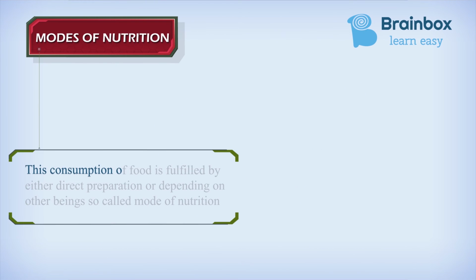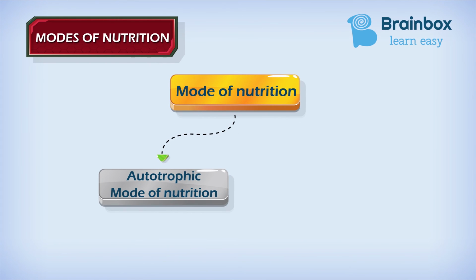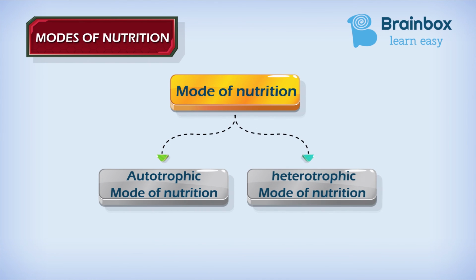This consumption of food, which is fulfilled by either direct preparation or depending on other beings, is called the mode of nutrition. The mode of nutrition is further categorized into 2 different types. Those are the autotrophic mode of nutrition and the heterotrophic mode of nutrition.